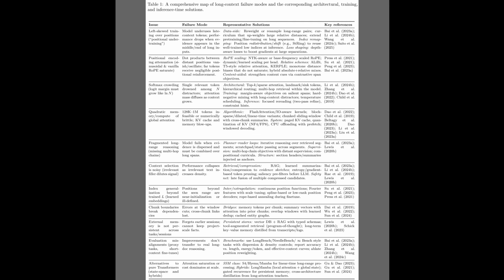So, while Figure 5 described the 3 theoretical bottlenecks, Table 1 turns them into a practical checklist for long context design. Table 1 lists specific issues like positional undertraining, positional encoding attenuation, and softmax crowding, then describes how each one harms the use of long inputs. The next column outlines targeted fixes, from data curricula and index remapping to modified positional encodings and sparse attention. The final column points to key reference papers, so the table effectively serves as a playbook for partially mitigating long-range failures rather than eliminating them.